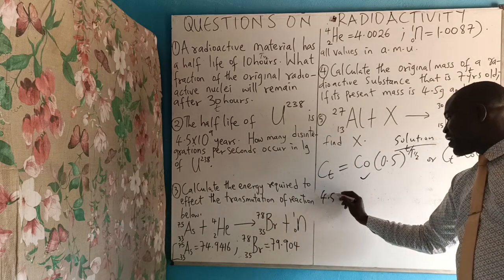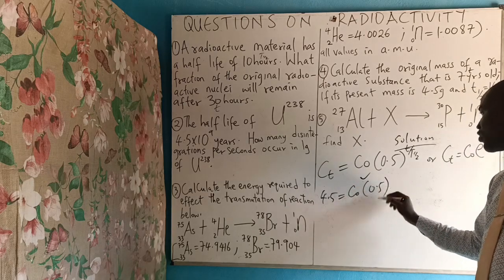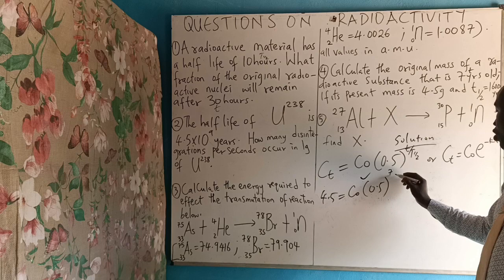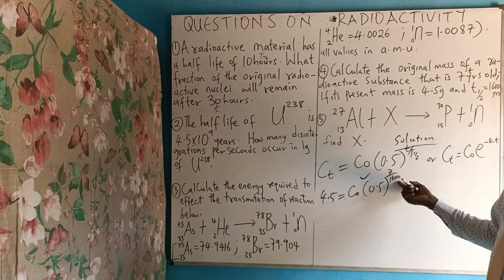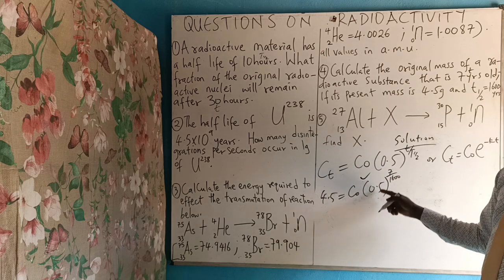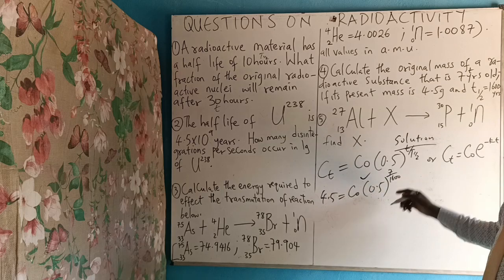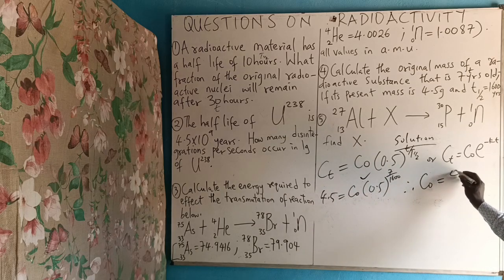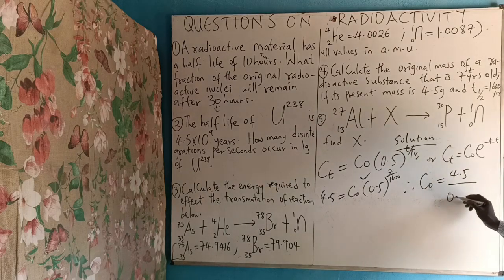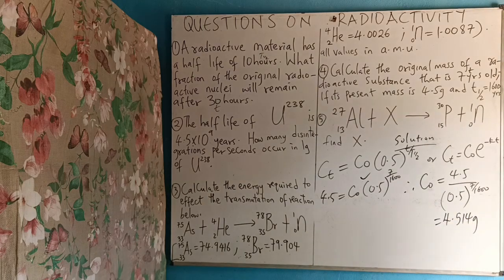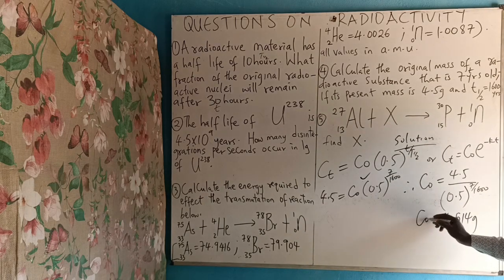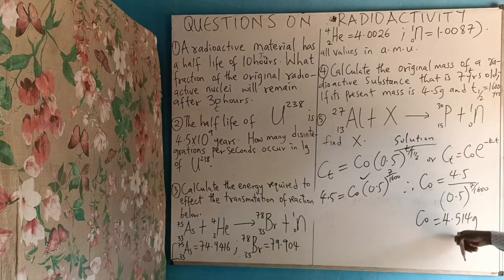I will say 4.5 is equal to C0 times bracket 0.5 raised to the power of my t, which is 7 years, all over the half-life, 1,600. 7 over 1,600, use your calculator and get it. Therefore, C0 is equal to 4.5 all over 0.5 raised to the power of 7 over 1,600. After you have pressed this in your calculator, use it to divide this. You'll be getting 4.514 grams. That is your initial concentration of that substance.